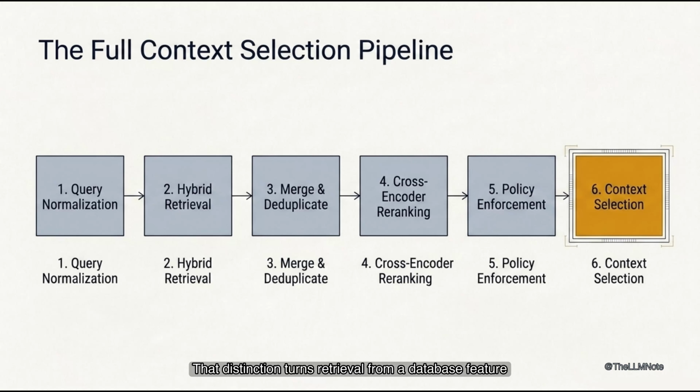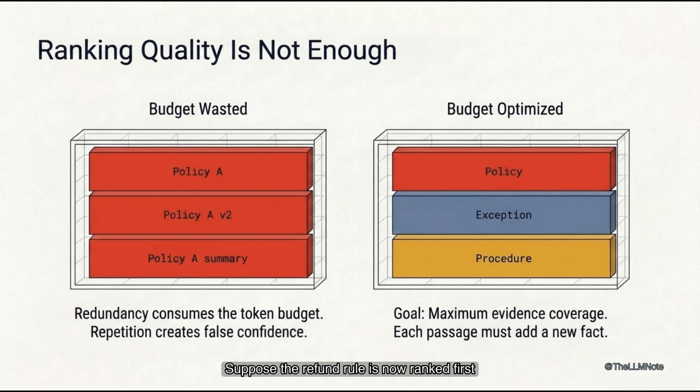That distinction turns retrieval from a database feature into a controlled reasoning interface. Suppose the refund rule is now ranked first. The system can still waste context by including several passages that repeat the same policy. Duplication consumes tokens without adding evidence, and repetition can create false confidence because the model sees one claim many times. Deduplication should catch exact matches, overlapping chunks, and semantically redundant copies.